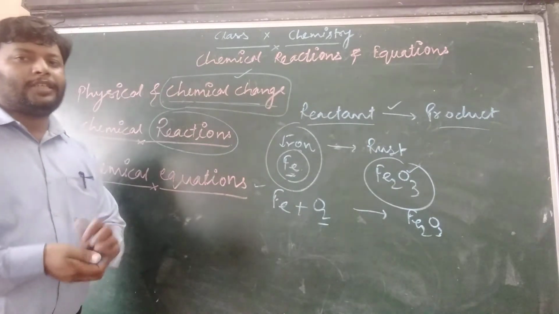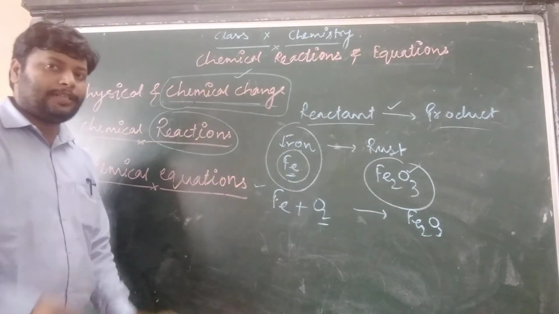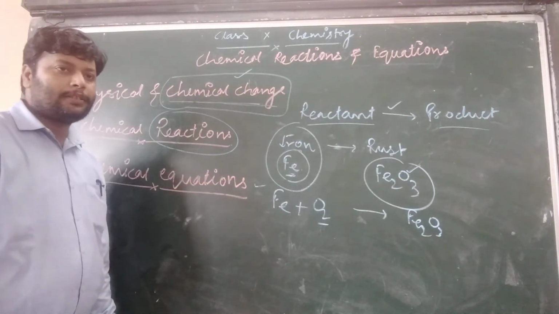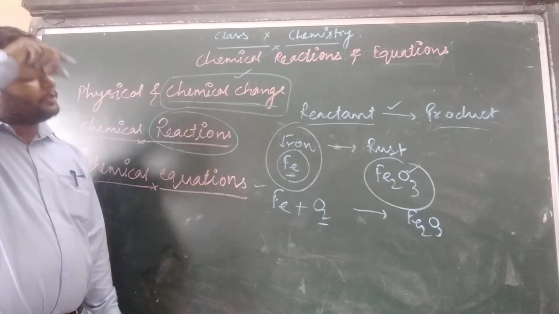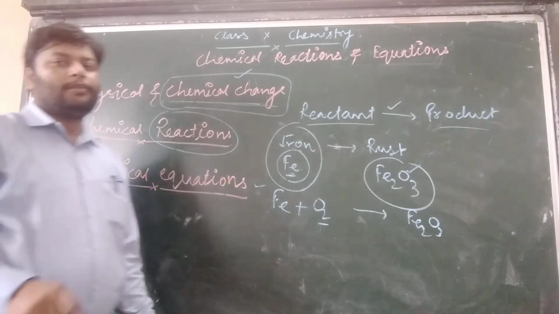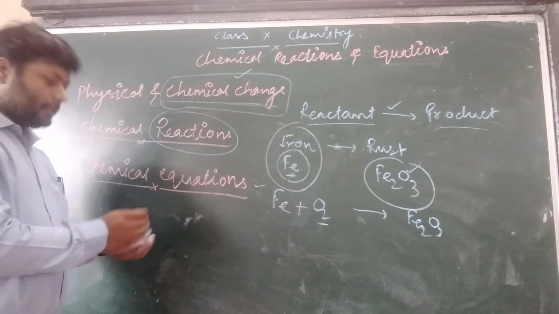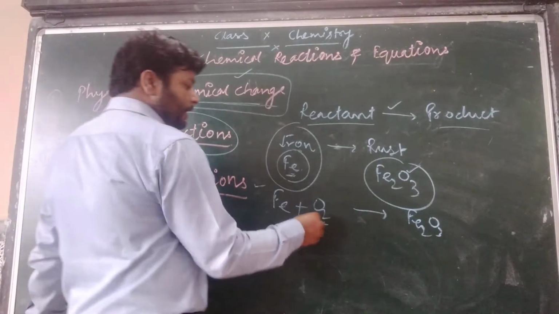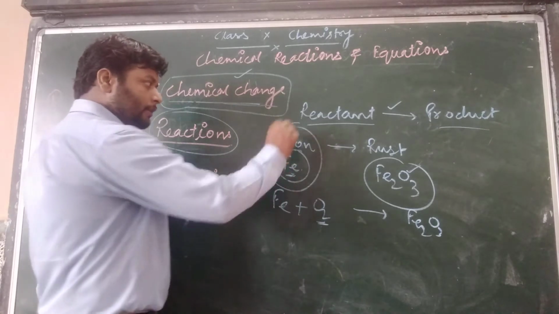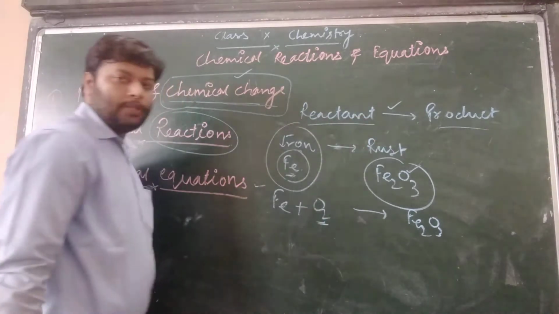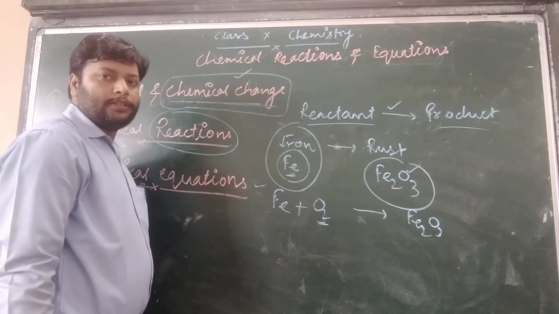Now one more basic concept is still left. You know that the process of rusting needs moisture. In the presence of air and moisture, the iron can turn into rust.